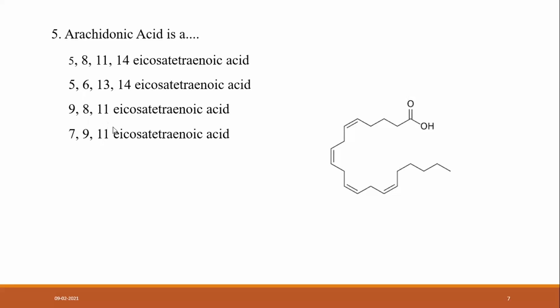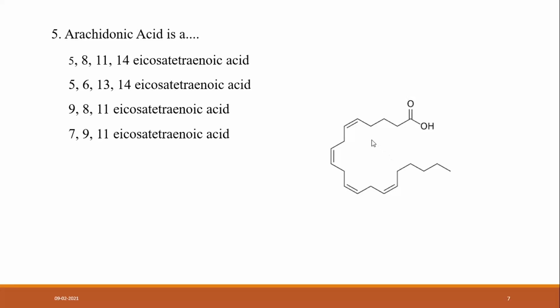These numbers indicate a carbon-carbon double bond, that is, unsaturation, at position 5, 8, 11, or 14. This is the structure of arachidonic acid. When the numbering starts from this carbon atom, 1, 2, 3, 4, 5, the fifth position has a double bond. Then 6, 7, 8, then 9, 10, 11. So it is 5, 8, 11 and 14 eicosatetraenoic acid.